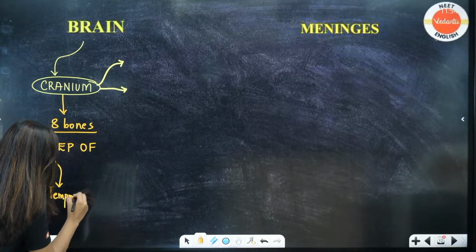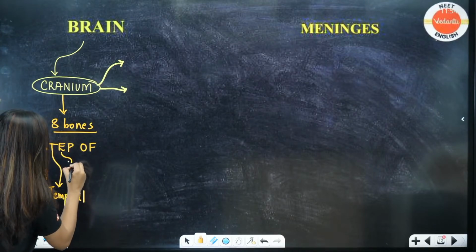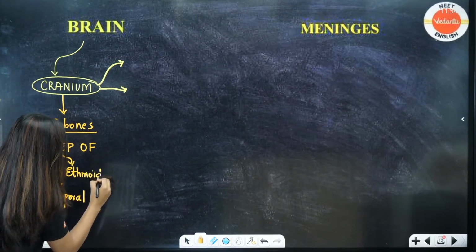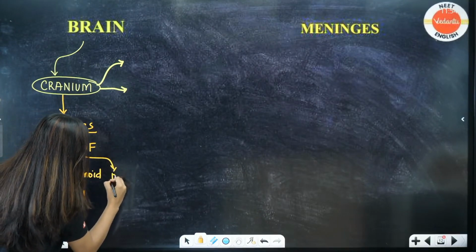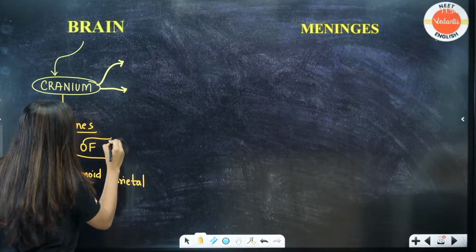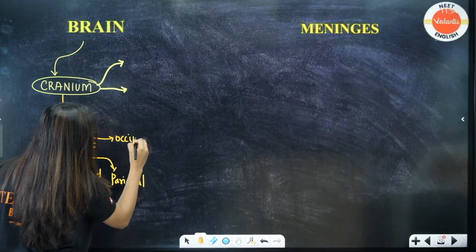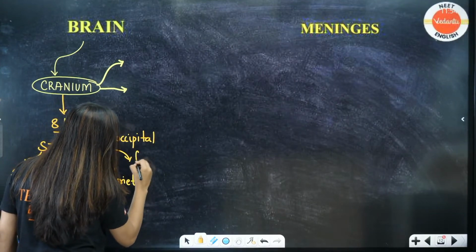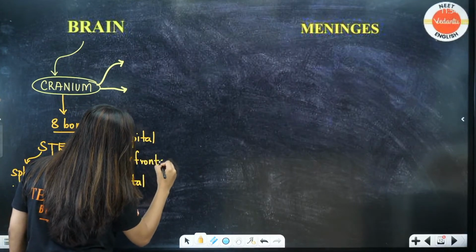Now, tell me which are the paired bones, okay? And E stands for ethmoid, P stands for parietal, O stands for occipital, which will have the condyle, which makes the skull dicondylic. F stands for frontal.